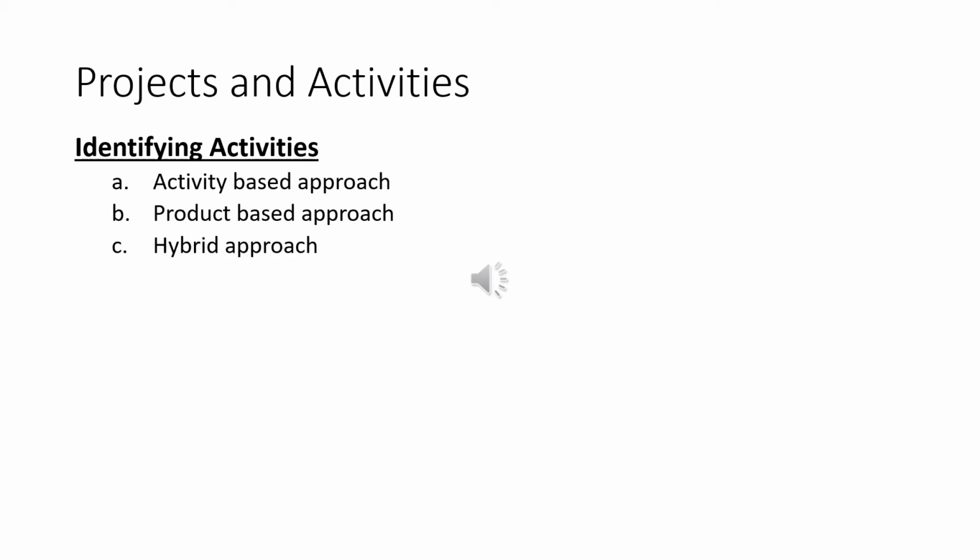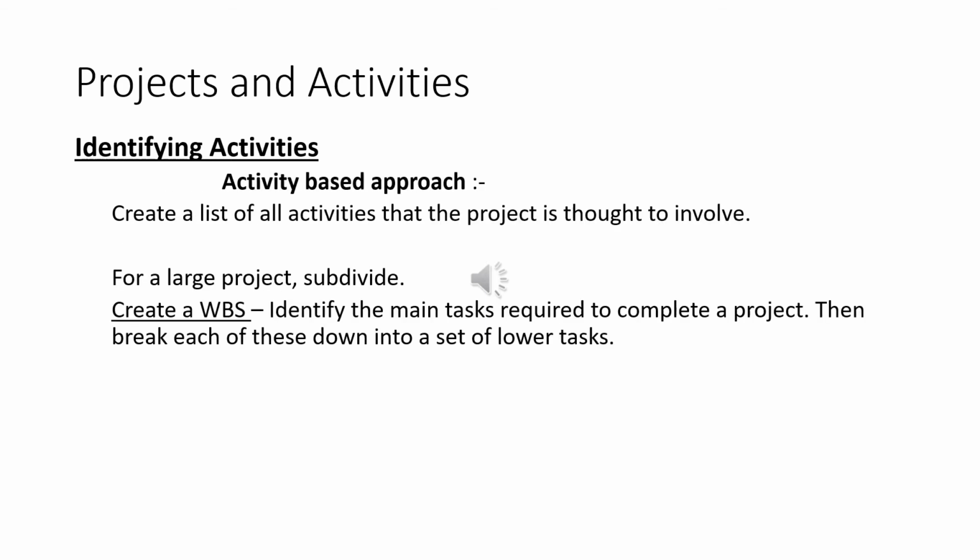And the third one is the hybrid approach. The activity-based approach consists of creating a list of all the activities that the project is thought to involve.